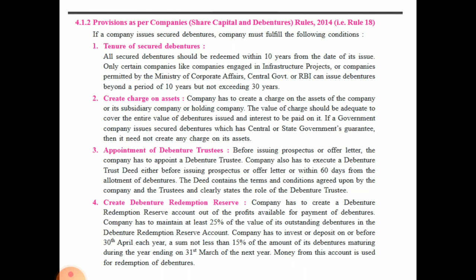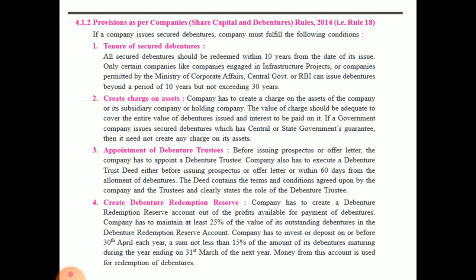Okay, according to Rule 18, what is there? Tenure of secured debentures. Now if the debenture is secured, that means it should be redeemed within 10 years from the date of issue. Okay, within 10 years they should be redeemed.